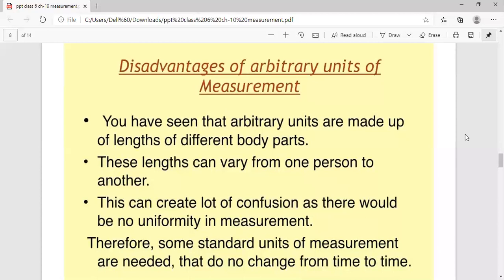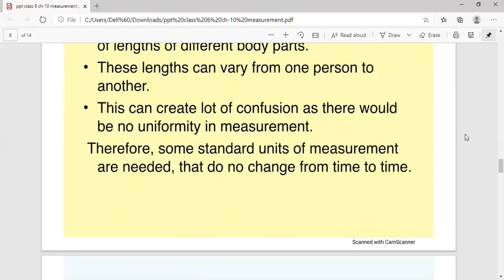So there was a need to make standard units of measurement, so that there should be no change. There should be a particular measurement for each and every object. So I think the concept is clear, what the disadvantages of the arbitrary units of measurement were, because they used to vary from person to person.